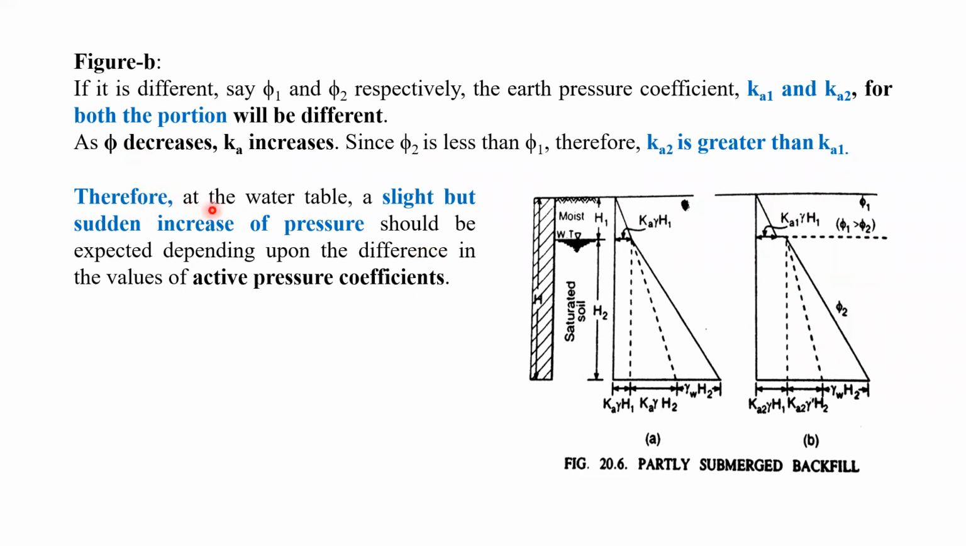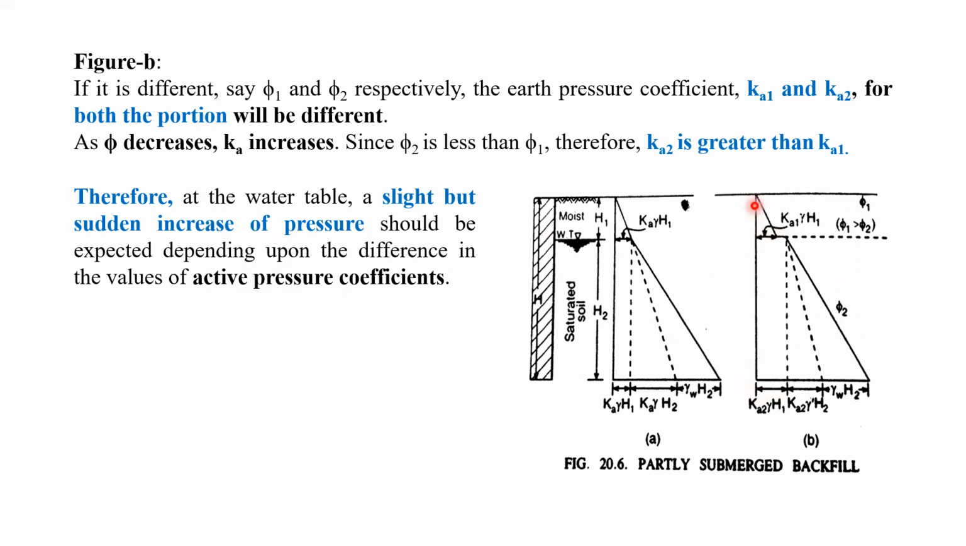So therefore, at the water table here, a slight but sudden increase of pressure should be expected, depending upon the difference in the value of the active earth pressure coefficient. See, Ka2 for this zone is more compared to Ka1 for this zone. So what is going to happen? There is a sudden increase in pressure, right? So you can see the diagram here.